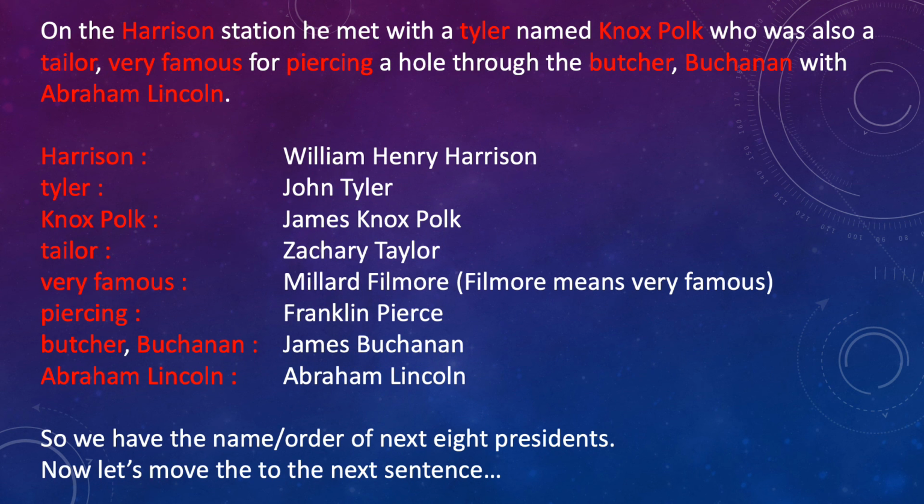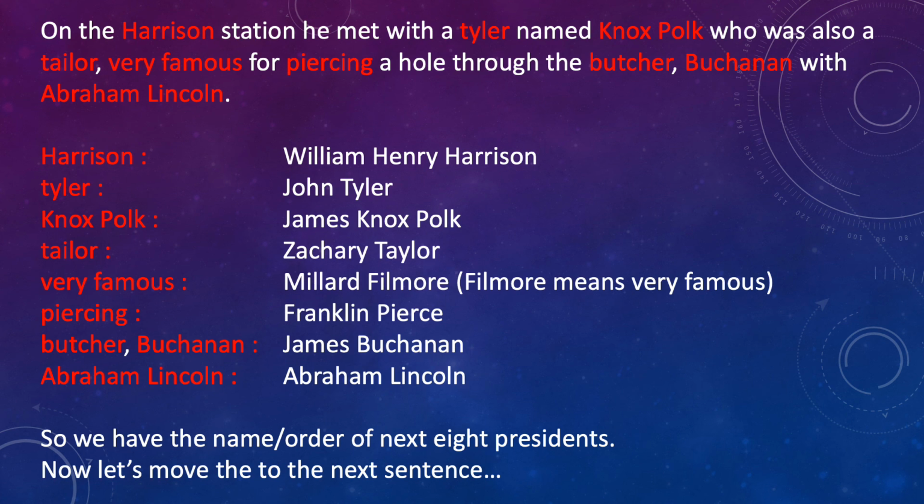Now let's see the names of the presidents we have learned here. Harrison maps to William Henry Harrison. Tyler is the reference for John Tyler. Knox Polk is James Knox Polk. Taylor will rhyme with Zachary Taylor.